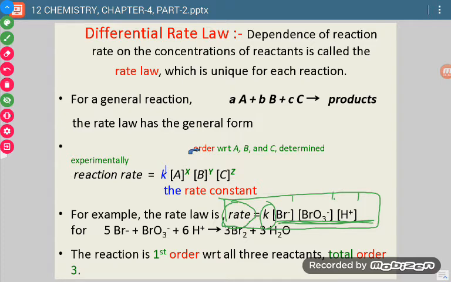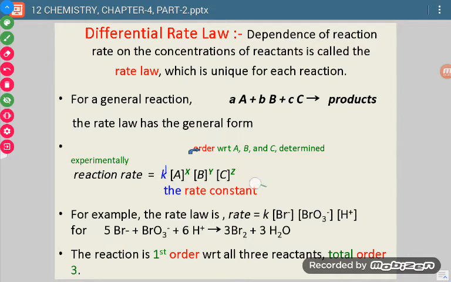So 1 is the order with respect to Br negative, 1 is the order with respect to BrO3 negative, and 1 is the order with respect to H positive. So the total order of reaction is equal to 3. Okay, so this is the way we do it.